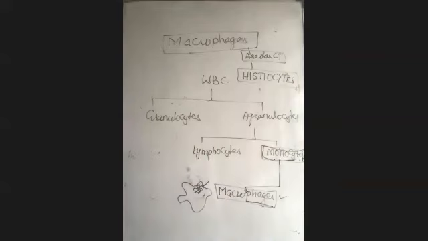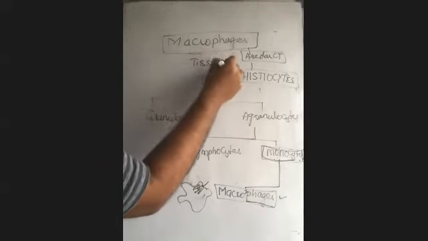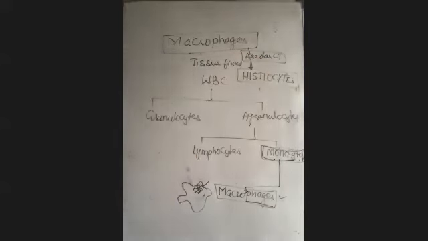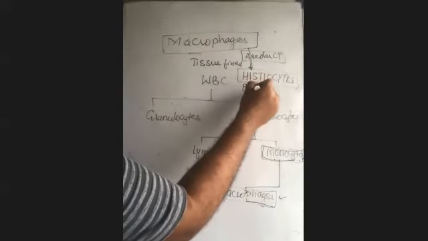Phagocytic means eating the microbial organism. These cells act as internal scavengers. Histiocytes are the tissue fixed macrophages. Why do we call them tissue fixed macrophages? They came from the blood, settled in the areolar connective tissue, and do the function of phagocytosis.